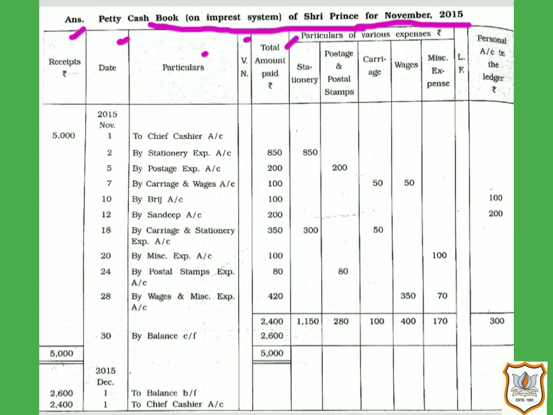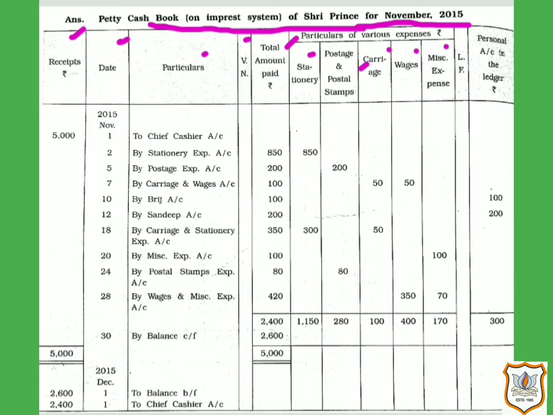Now next, particulars of various expenses. Here, separate columns are kept for various specified expenses to be paid by the petty cashier. When the given expenses are paid, it is recorded in the respective column at that time in the petty cash book. So here we have kept separate columns for stationery, then for postage, carriage, wages, then miscellaneous expense.